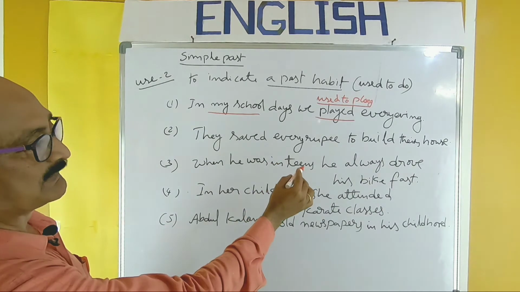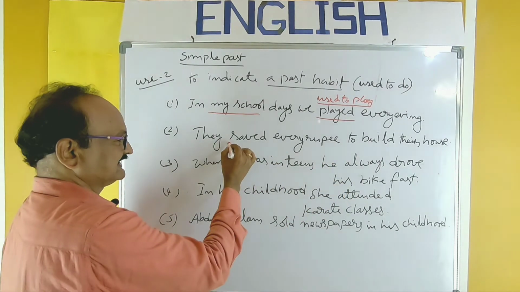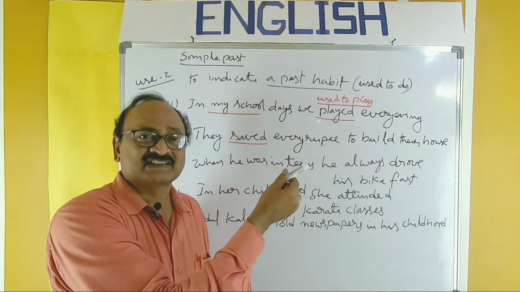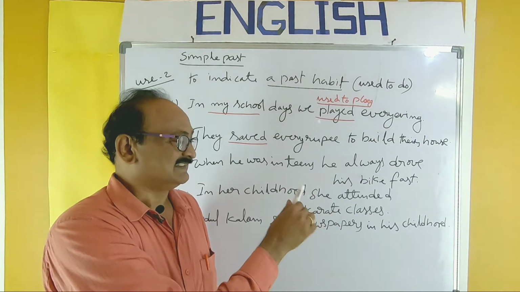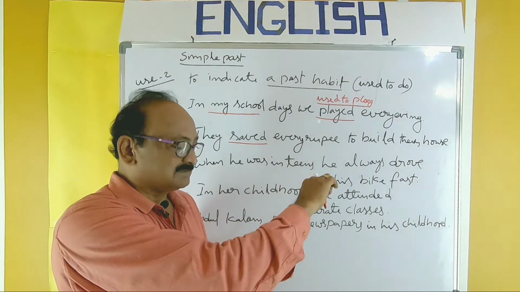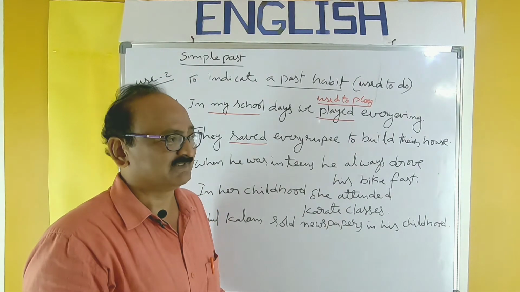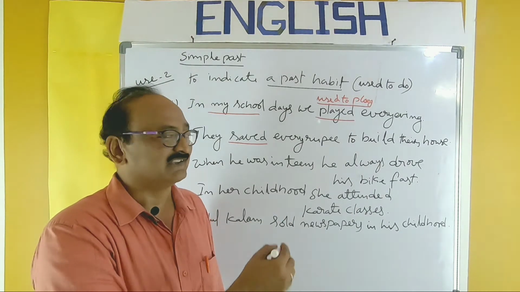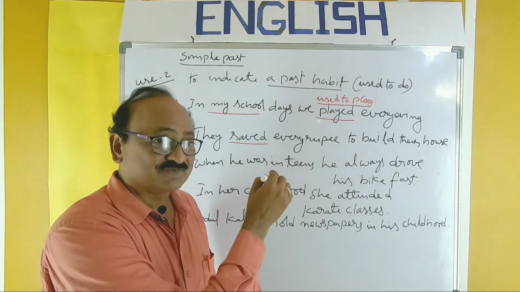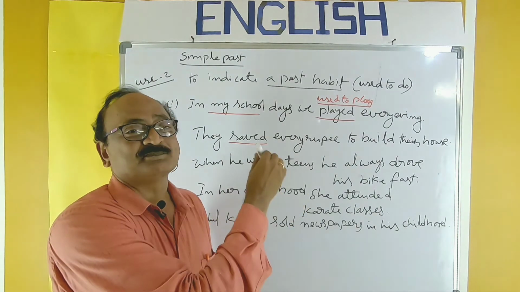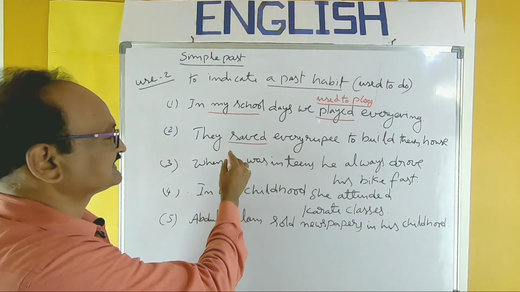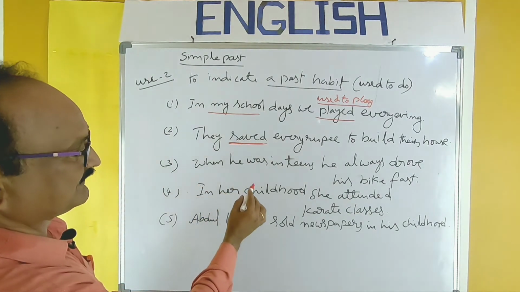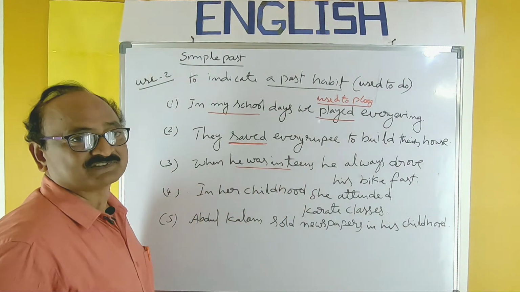They saved every rupee to build their house. Here, no reference of past time. But this sort of activities can be understood from the context. Let us suppose someone might have completed their house construction. So then, in that context only, we can say like this. This sort of actions should be understood only in the context. So they saved every rupee to build their house. Saved, like this.